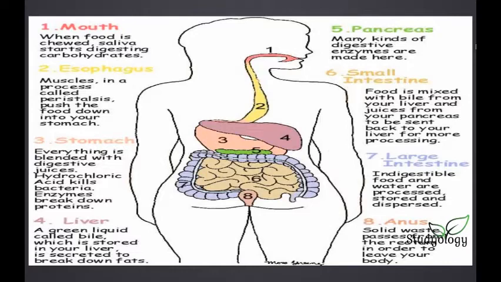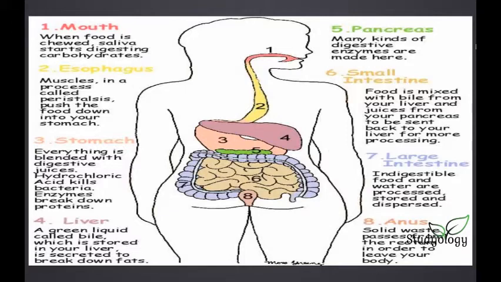Next is the esophagus. The esophagus is a tract that helps your food get into the stomach. The esophagus has muscles, and these muscles push the food down into your stomach by a wavy motion. This process is called peristalsis.